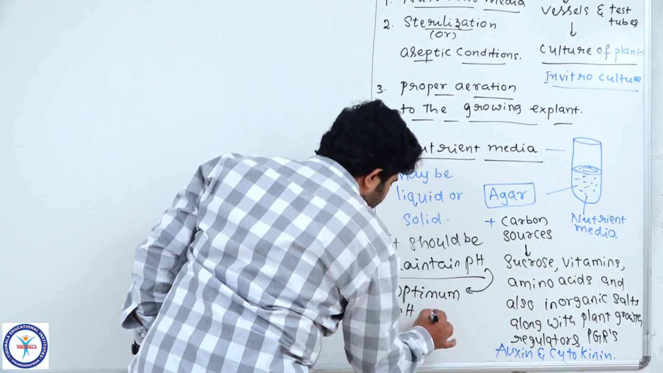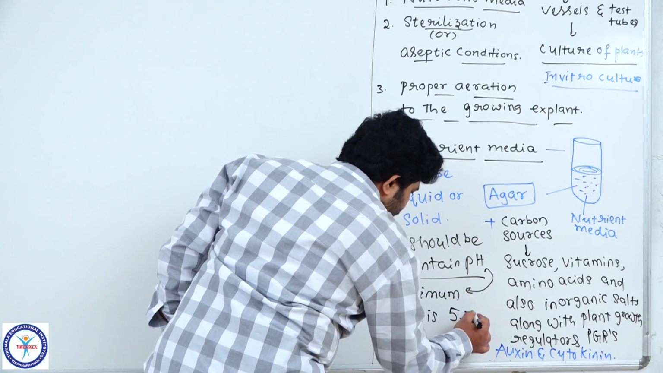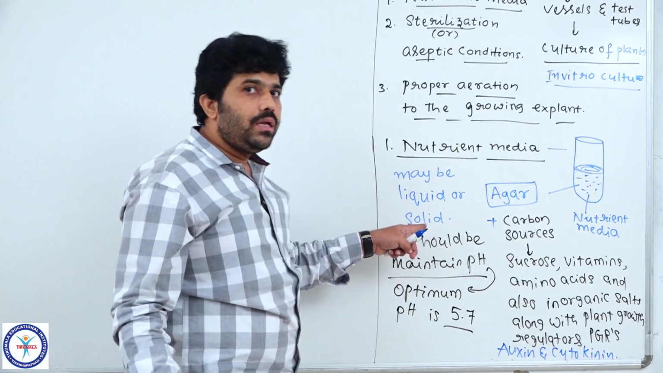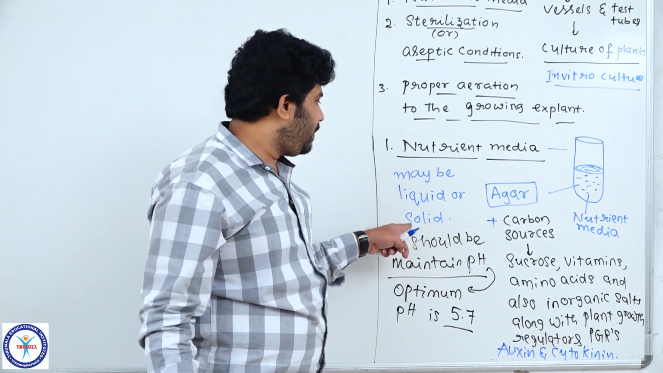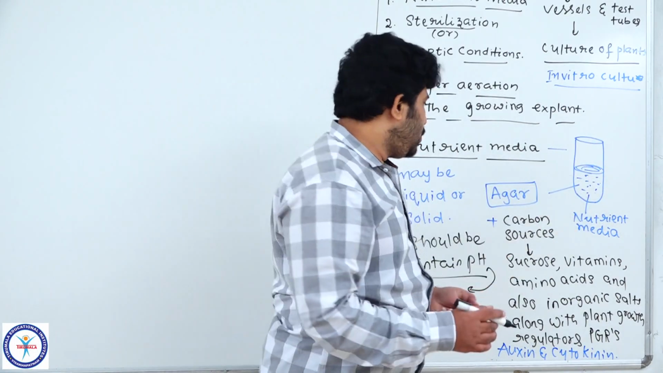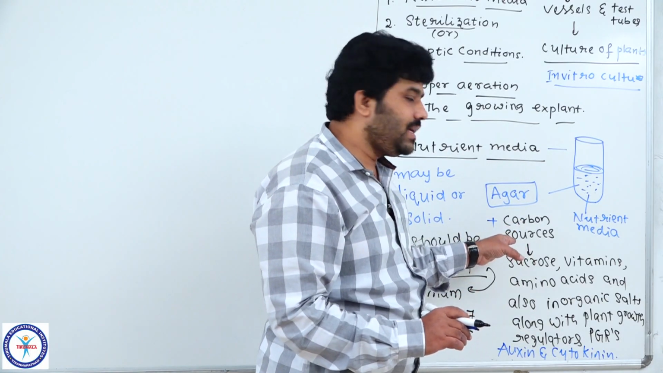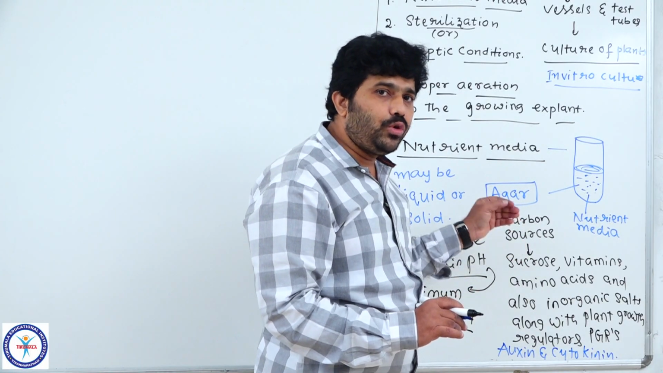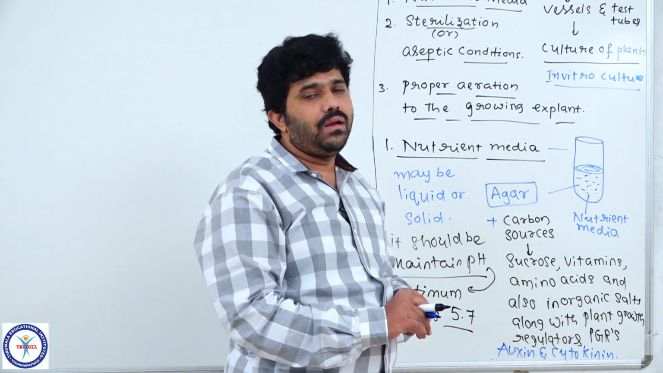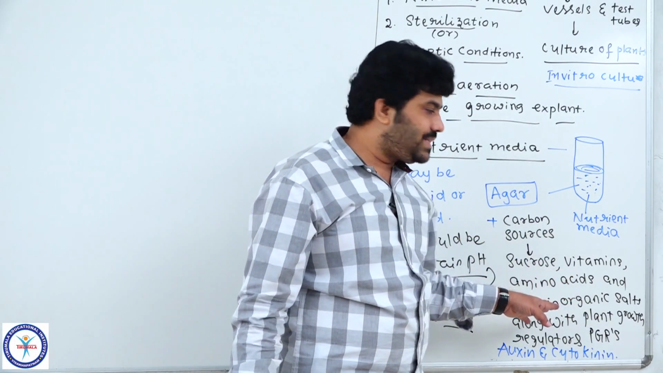Optimum pH is about 5.7. The 5.7 pH should be maintained by the nutrient media, whether it is liquid or solid. Mostly we use agar, a jelly-like substance, as the nutrient media. Into that media we add different sources of carbon, like sucrose, vitamins, amino acids, etc.